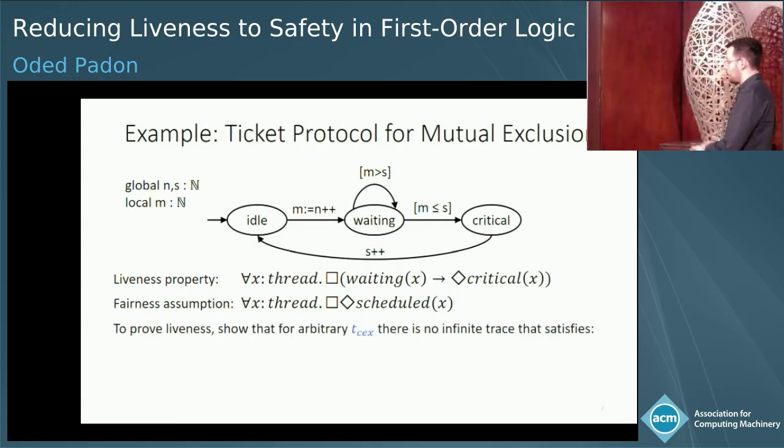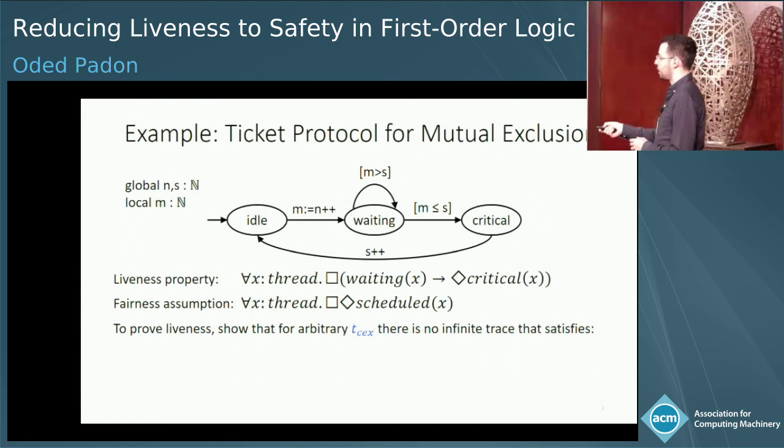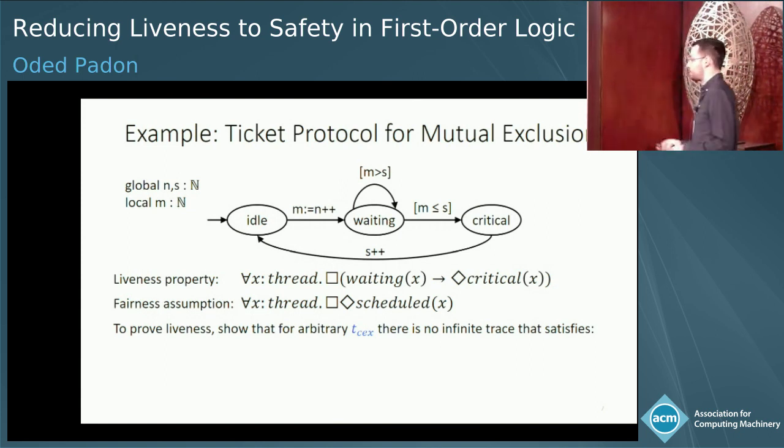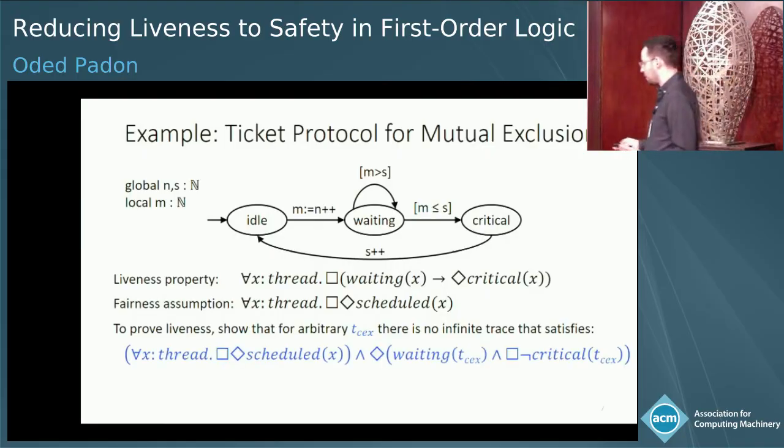Now, in order to prove this property under this fairness assumption, we really want to prove that for an arbitrary thread we call T counterexample, there could be no infinite trace that satisfies this formula: that every thread is scheduled infinitely often, and this counterexample thread eventually reaches a state where it's waiting, and it's never in the critical section.